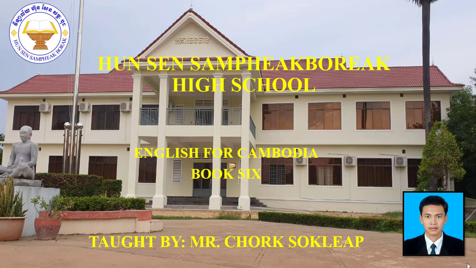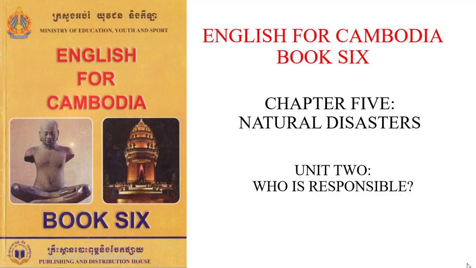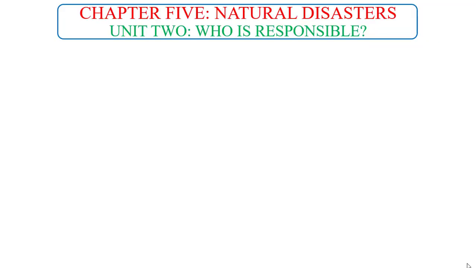Today's lesson we focus on English for Cambodia book 6, Chapter 5, Natural Disaster. Unit 2, Who is responsible? The first thing we are going to study today is vocabulary. The first vocabulary is defeat.